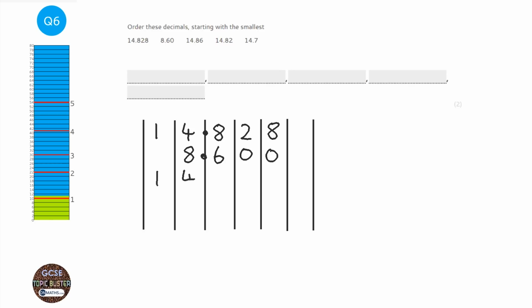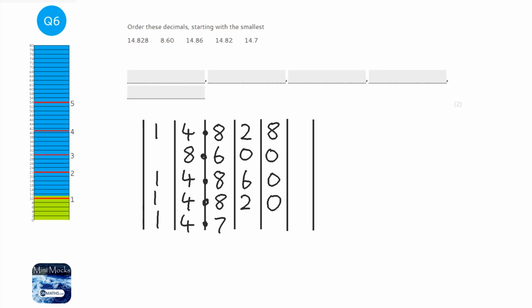So 14.86, I'm going to put 0 in there, 14.820, and then 14.7. Now, we're starting with the smallest, so I'm looking for the smallest one first. Well, the smallest one's leaping out, because if I just look at this column, there's only one number that has a 0 there, all the rest of them have 1. So the